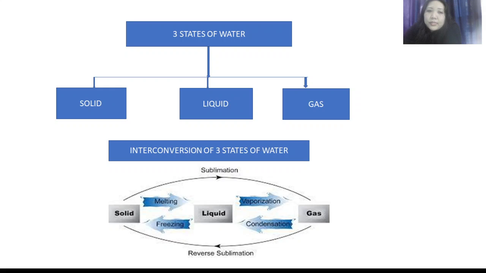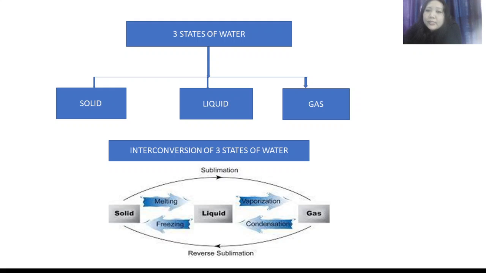First, consider the solid form of water. When we apply some heat after the melting point, it will become liquid. And again, if you provide more heat, the liquid water will evaporate, or vaporize, and form the gaseous form.